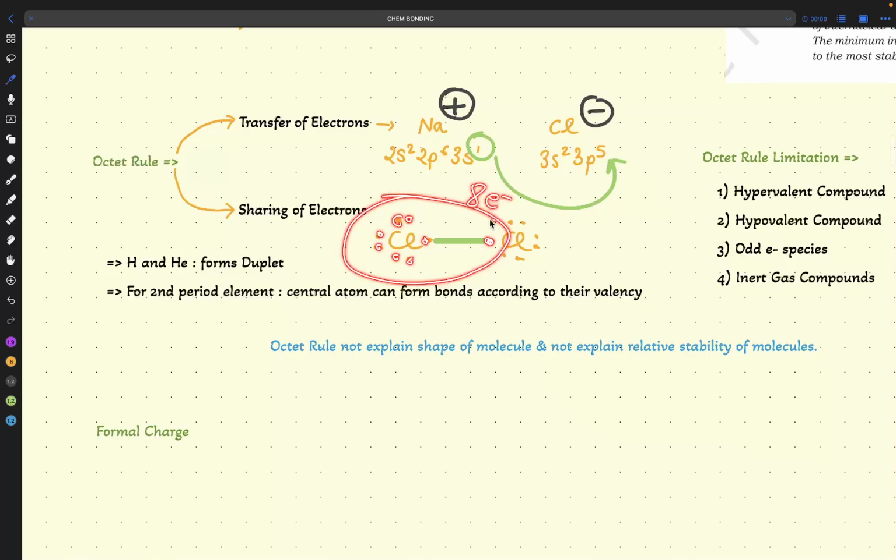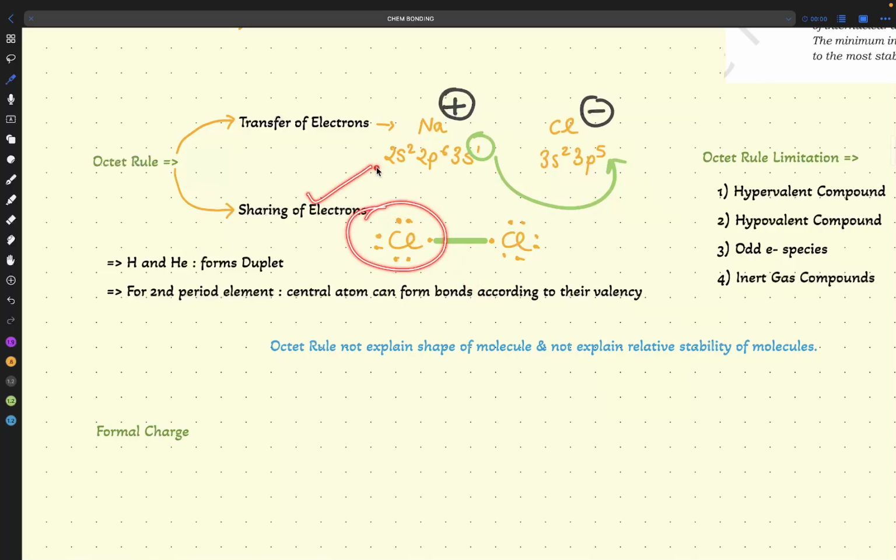8 electrons. You will say, sir, why are you adding this one electron? Because it is shared. If I am sharing my lunch box with you, your food and my food will be shared. I will count your food also, I ate, and my food also you ate. So that's why here the lunch box is shared. So here 1, 2, 3, 4, 5, 6, 7, 8. So 8 electrons completed for a chlorine.